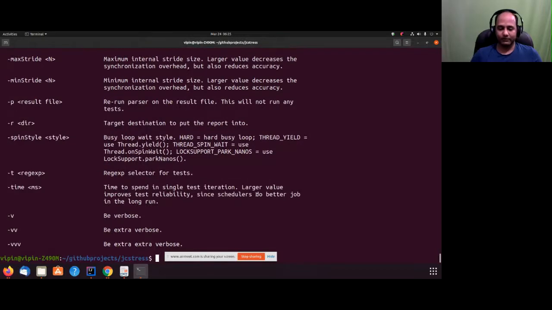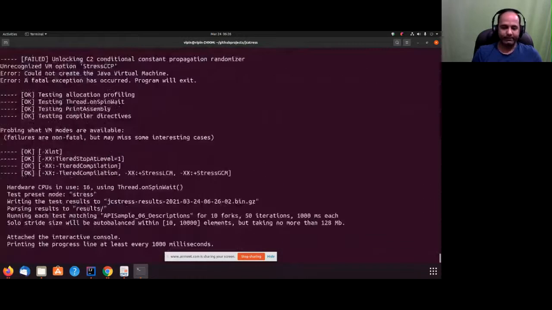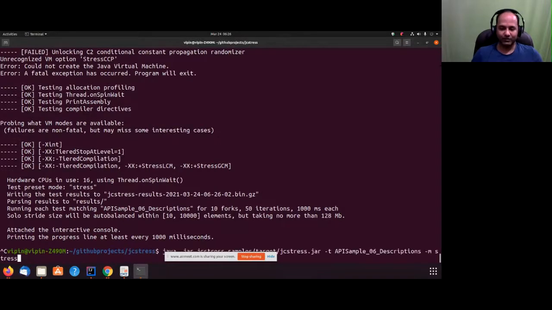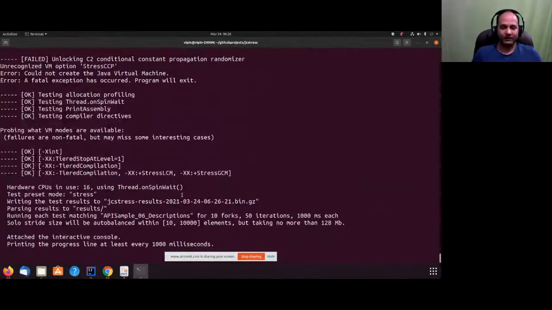Okay, so I'll show you. I'll try to run a simple test, this one I can run with 9M, and I'll say stress. Now you see this is going to start 10 forks, 50 iterations. Let's see how much time it takes. Or I should cancel this and start timing it. After this we'll get a result also, showing how much time it took.